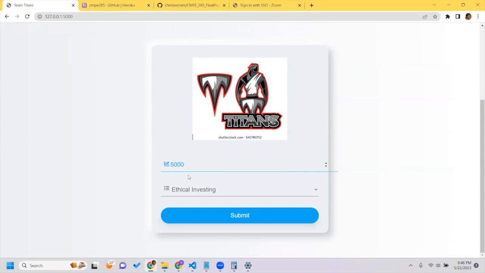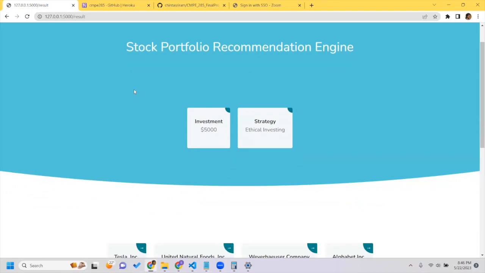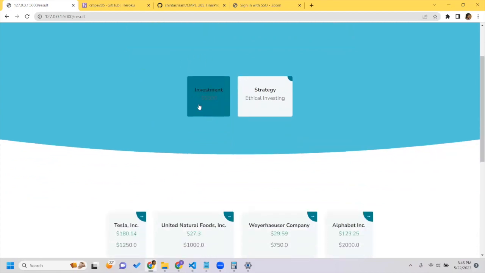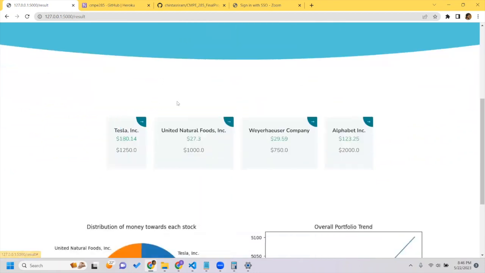Let's say 5000, and the strategy is ethical investing. And if we click on submit, it will go to our result page where, see, this is the investment amount that user have selected, and this is the ethical investing strategy that user have selected. So based on these two, our Yahoo Finance API has suggested these four recommendations: Tesla Incorporated, United Natural Food Inc., and Weyerhaeuser Company, and Alphabet.